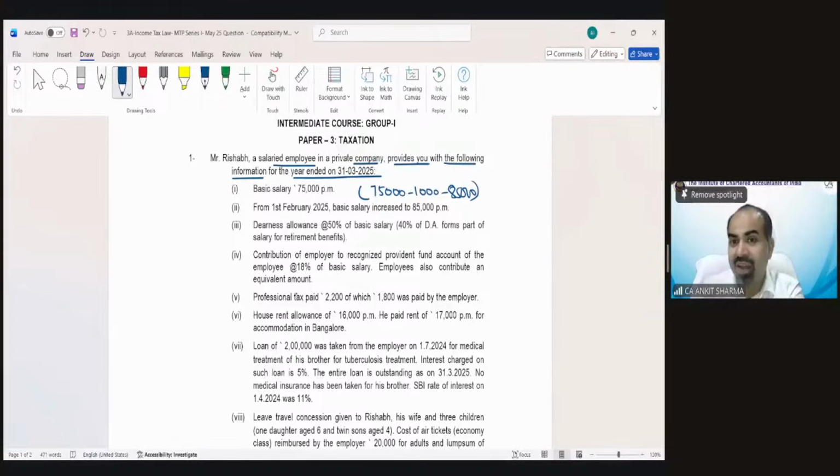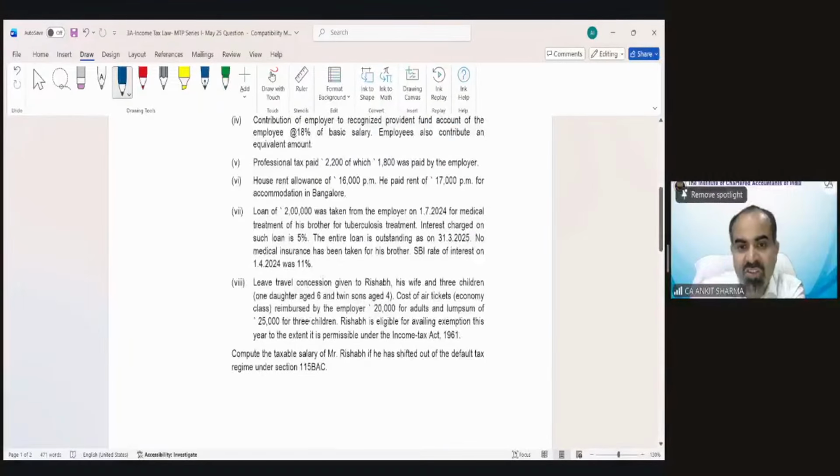Because if you did not read that, and start solving thinking the salary is due in the same month, then your whole calculation would be wrong. You know why? Because your basic salary would change. And once basic salary changes, you have to change each and everything.